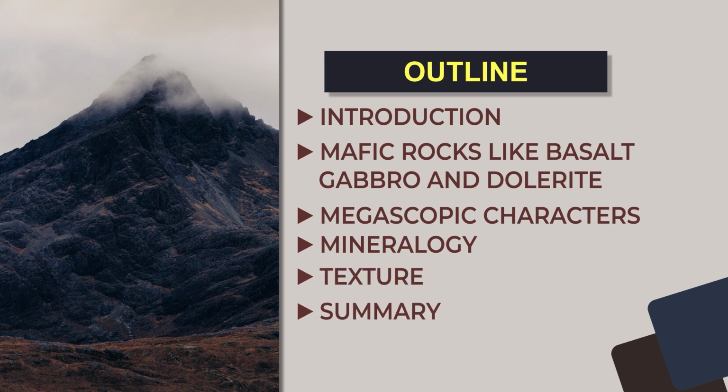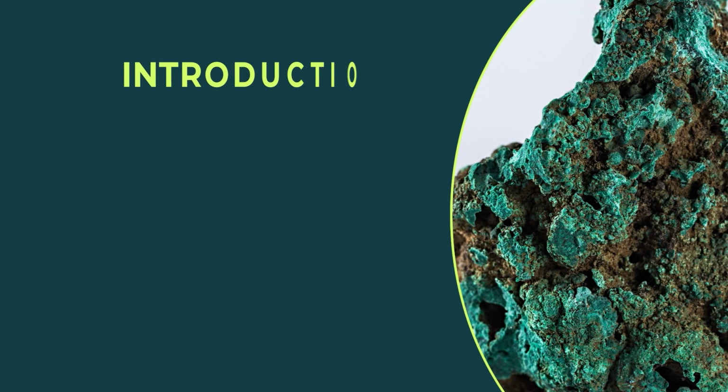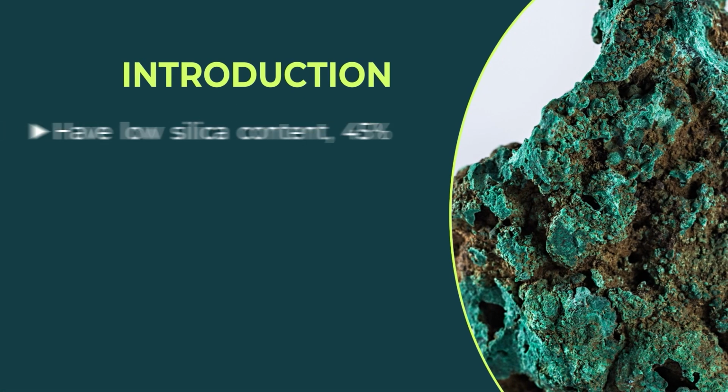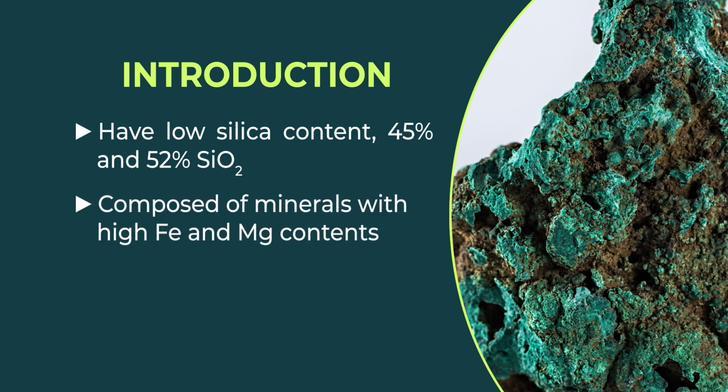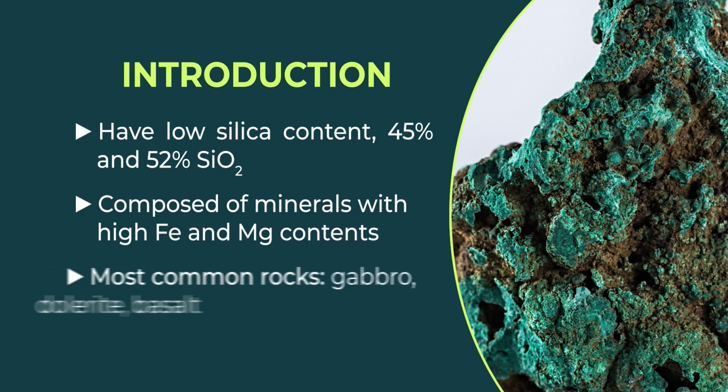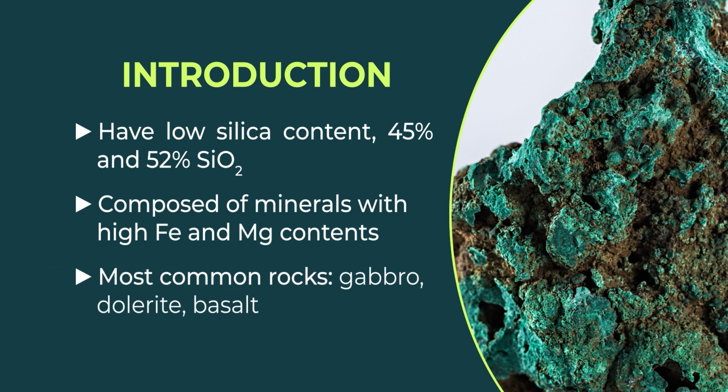what these mafic rocks are. Mafic rocks have low silica content, between 45 to 52% silica, composed of high iron-magnesium minerals like pyroxene and olivine. And the most common rocks which come under these are gabbro, dolerite, and basalt.